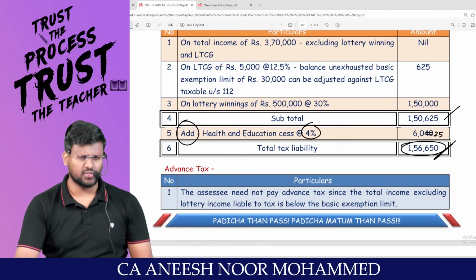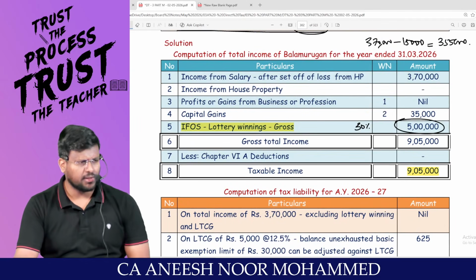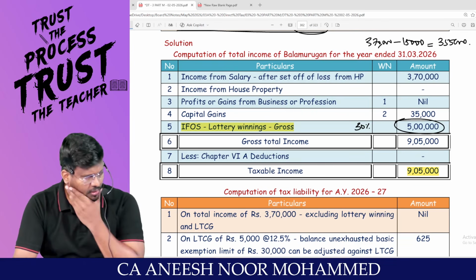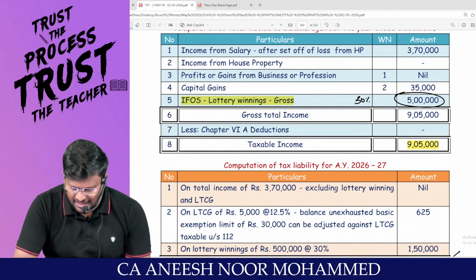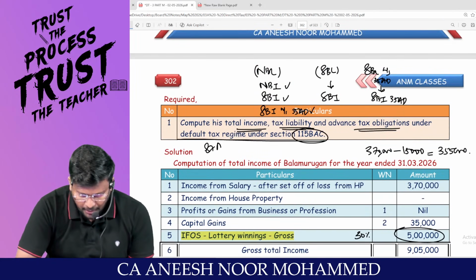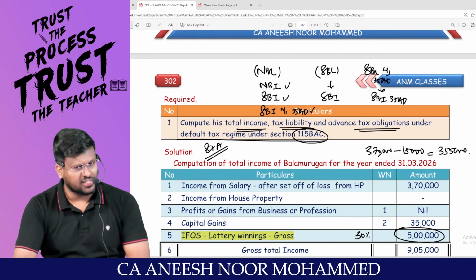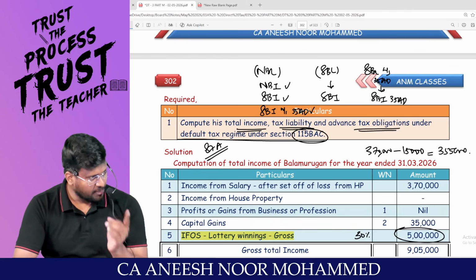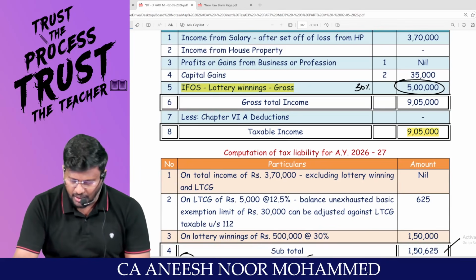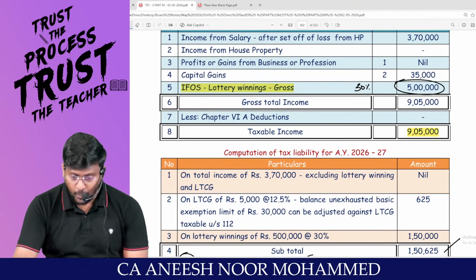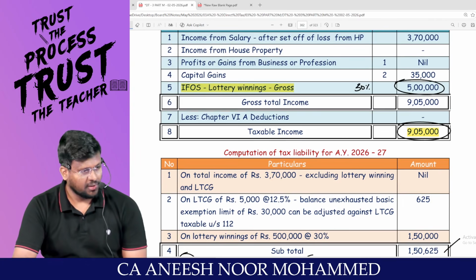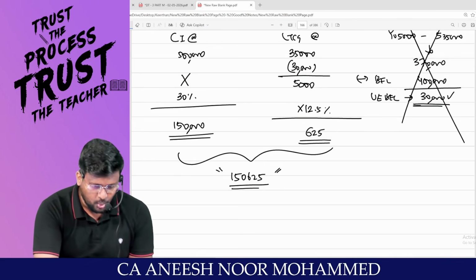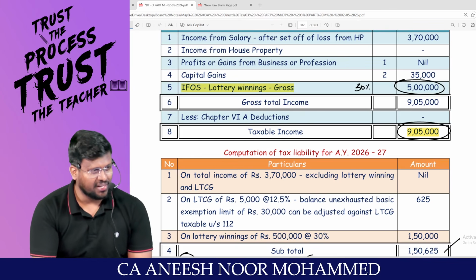Let me ask you one question. What tax regime? Is rebate under section 87A available under the default tax regime? Yes, sir. In order to claim rebate under 87A, total income should not exceed 12 lakhs. What is the taxable income? 9,05,000. But still, are you liable to claim rebate under 87A?